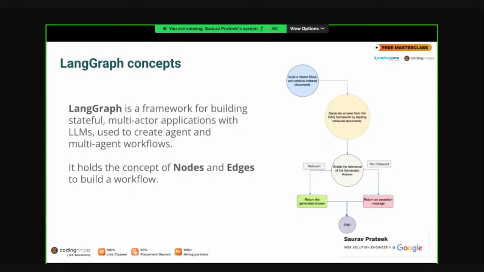So till now, is the agenda clear, or is there any issue in the concepts which I have explained? Everyone got the idea of what LangGraph is, what nodes are, and what edges are. In summary, what we are doing is building a chat web application in LangGraph using nodes and edges.